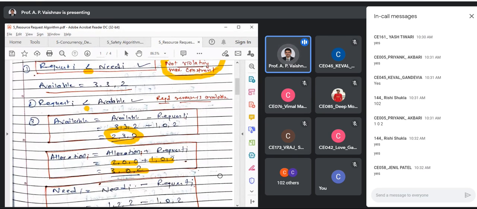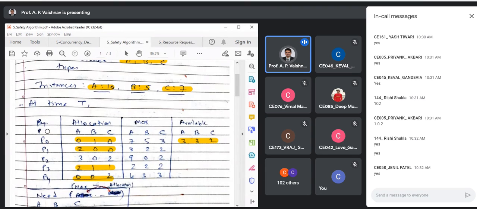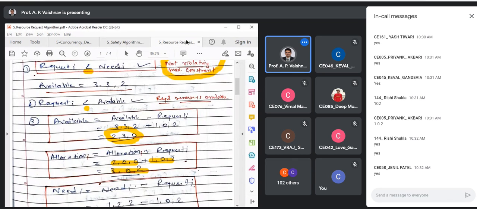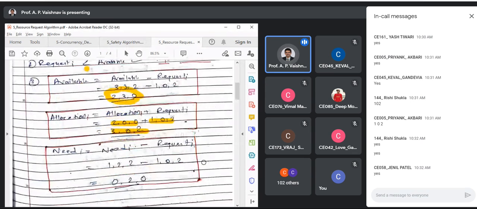If you are solving this on paper, and you have already prepared this table, you can just check these values and overwrite them. That would be better. But if you don't do that, the answer will be incorrect. Fine. Need of P1 has to be decreased. So need will change from 122 minus 102 to 020. Clear up to this?